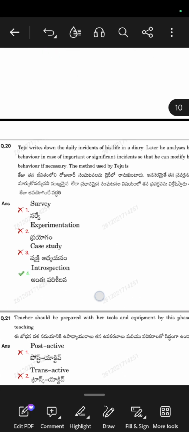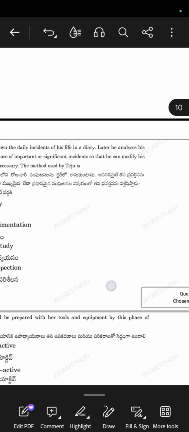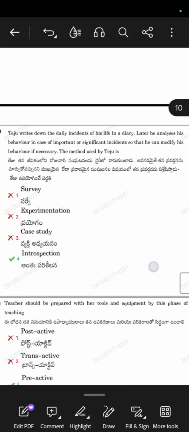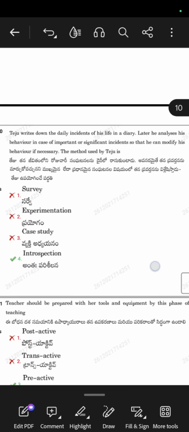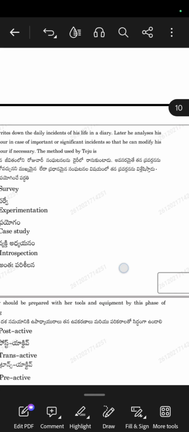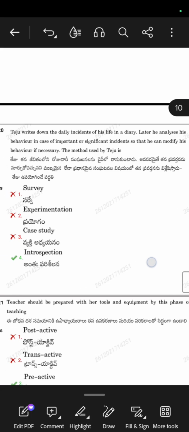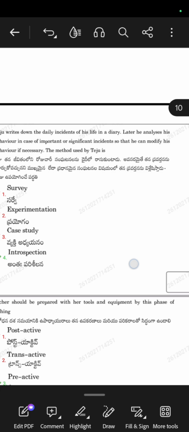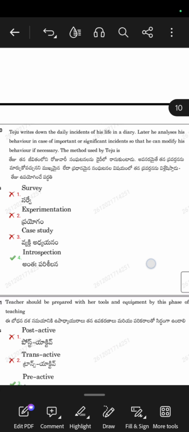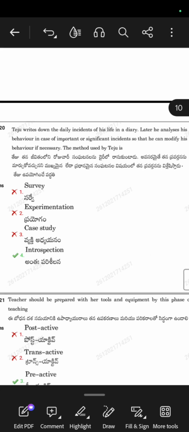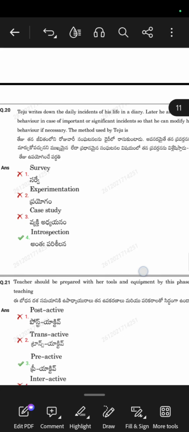Question number 20. Teju writes down the daily incidents of his life in a diary. Okay, he will be writing his daily incidents in his diary. Later, he analyzes his behavior in case of important or significant incidents so that he can modify his behavior if necessary. So he wants to change, modify if necessary. This method used by Teju is what?